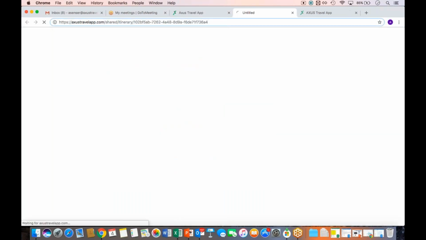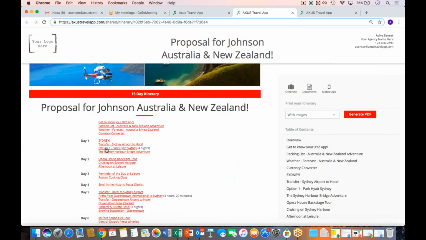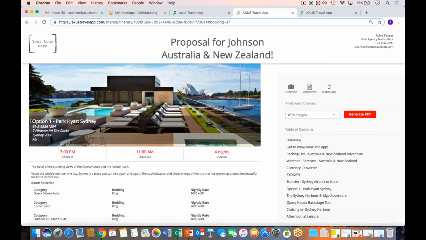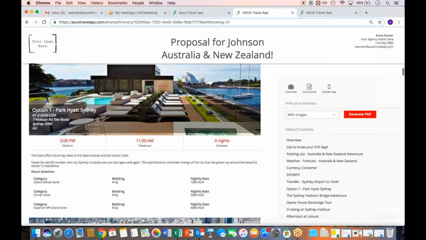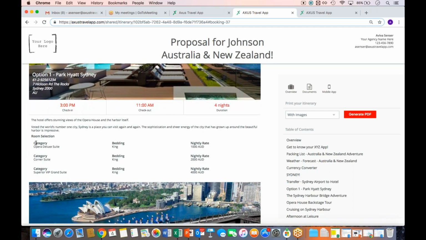And if we head back to that web view here, just to show you what that looks like, we'll go through our table of contents. So we'd have the title. Now it shows as an option 1. And then really nice and clear formatting to show the different room categories and then the rates, just one after another. So just a tip, if you guys haven't been doing this already, if it looks good, if it works for you, feel free to integrate that into your itineraries, or I should say proposals and quotes.